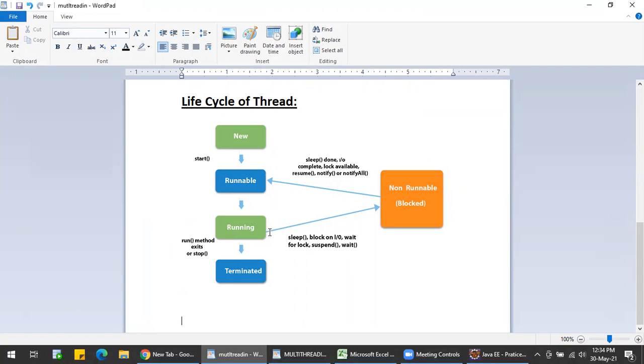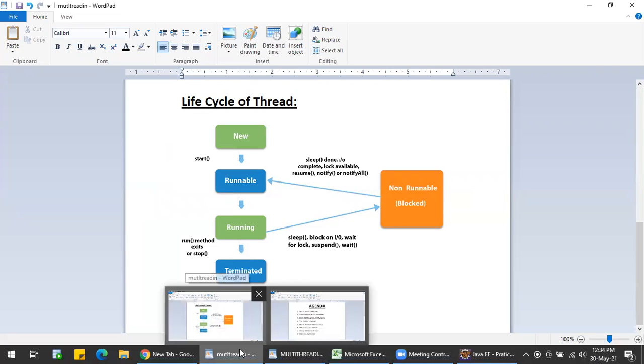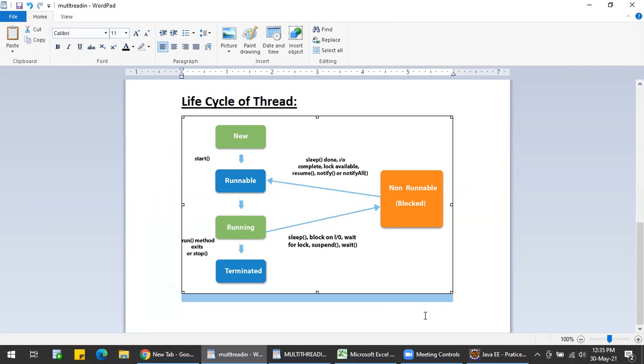The thread scheduler will select by default, but we can follow some important scheduling methods. It mainly uses two important methods: preemptive scheduling and time slicing scheduling.